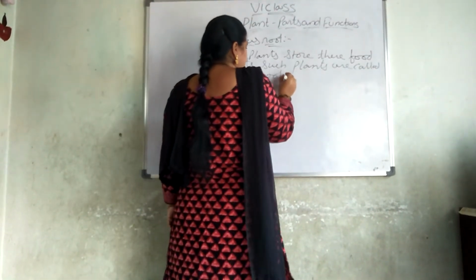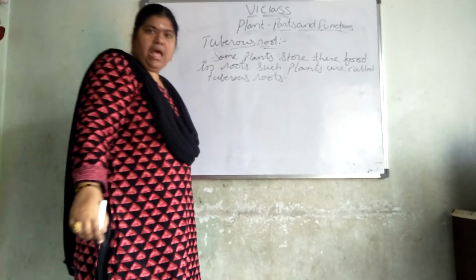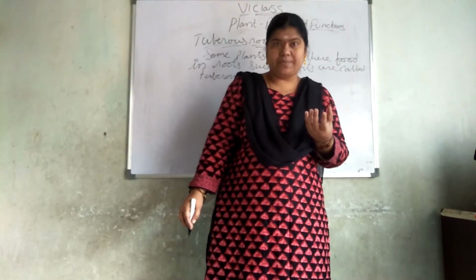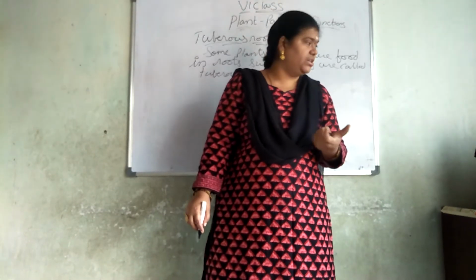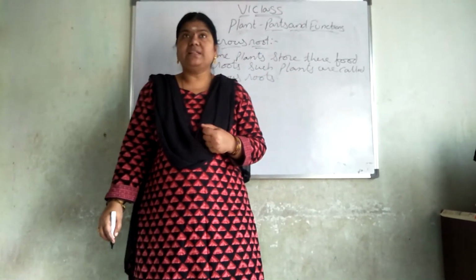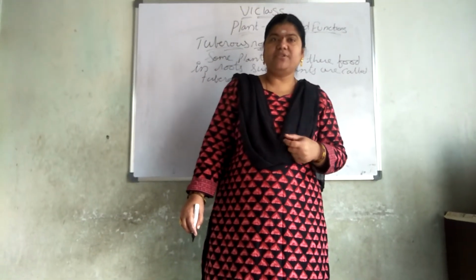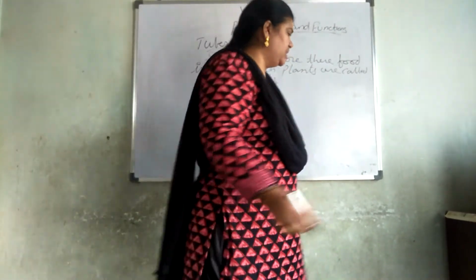The roots will be bulged in shape. That's why we call them tuberous roots.